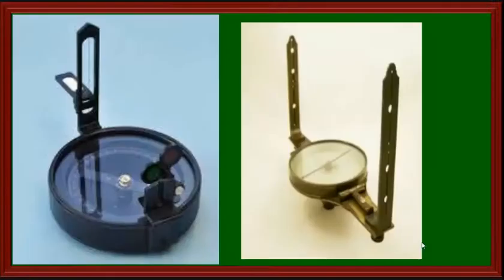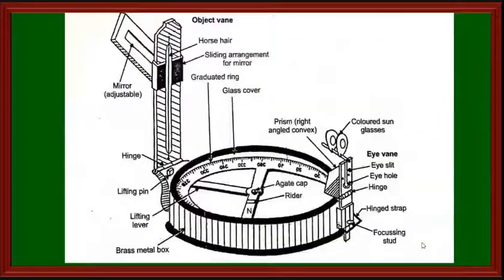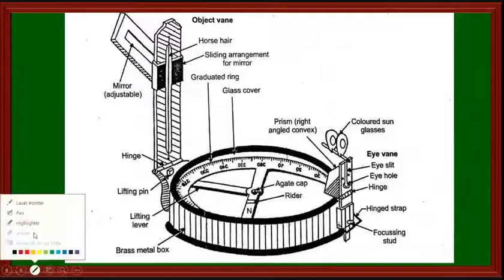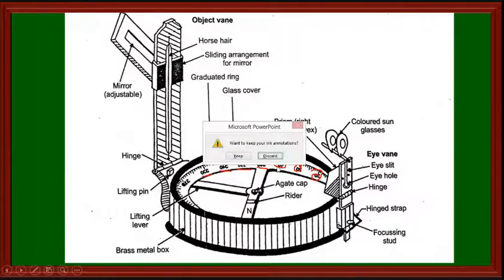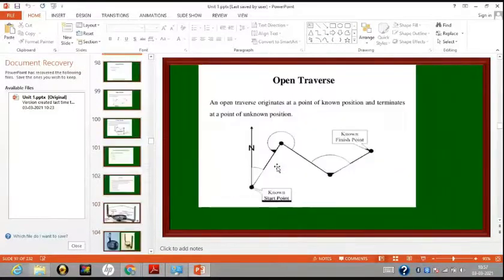Here inside you can see 330 degree, 340 degree, 350, 360, then 10 degree, 20 degree, 30 degree. In the graduation ring we will see some scales regarding the angles. So we'll come back to the slide.